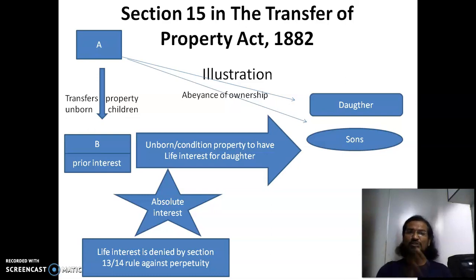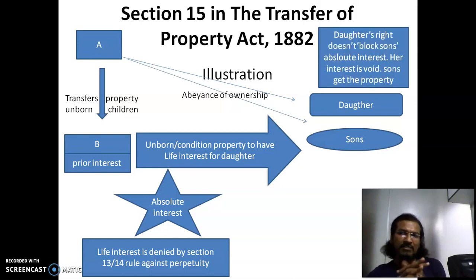But in this case, the daughter's life extends beyond the children being born and then 18 years on their attainment of majority. So this section specifically denies the daughter's right.